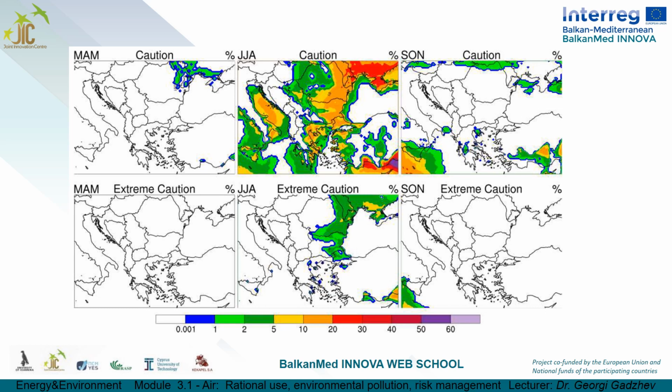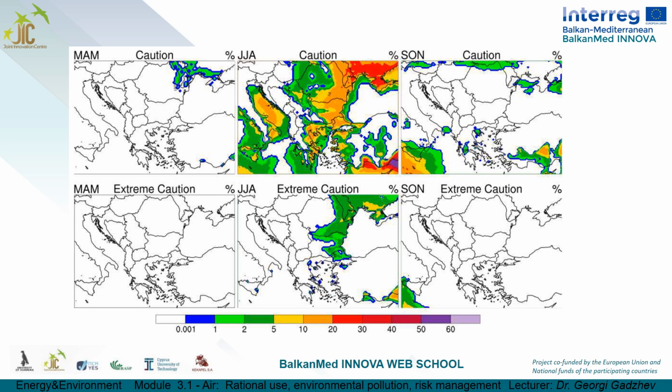Unlike the spring, there are places with 1 to 10% at the most southwestern parts of the domain. The summer is characterized by a large number of caution cases with a more complex distribution pattern. The caution cases are between 1 and 2% in parts of Pannonian Basin, Transylvanian Plateau, Tyrrhenian Sea, the coastal areas, and in some of the western parts of the Balkan Peninsula.